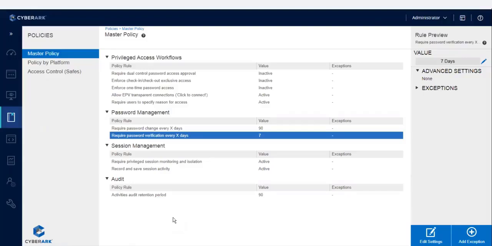If the password change is successful, we will not get any notification. If you want to see when the password has rotated or whether the change was successful, just go to that specific account and click on Versions. You can see all the versions and the date when it was changed.